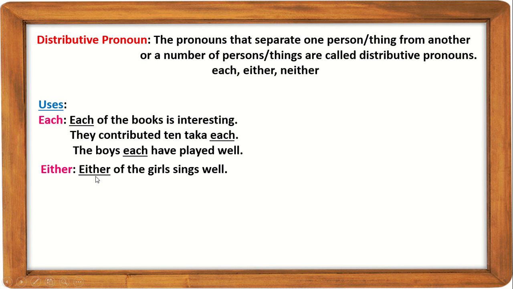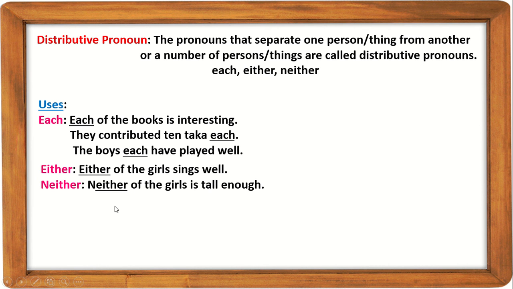Either, between two persons or things, it indicates any one. Either of the girls sings well. Neither, between two, it indicates no one or nothing. Neither of the girls is tall enough. This each, either, neither can be used as adjectives also. When we say that each boy has said this, it becomes an adjective. Neither pen writes well, it becomes an adjective.